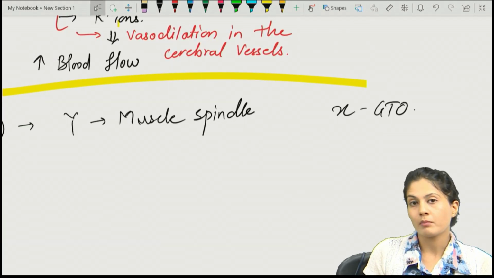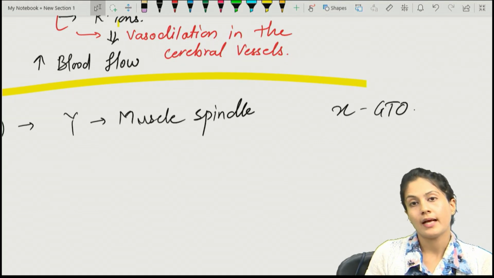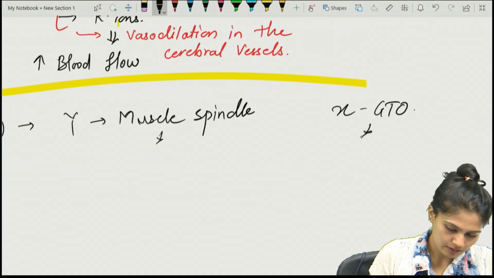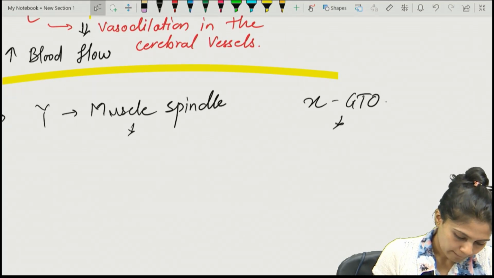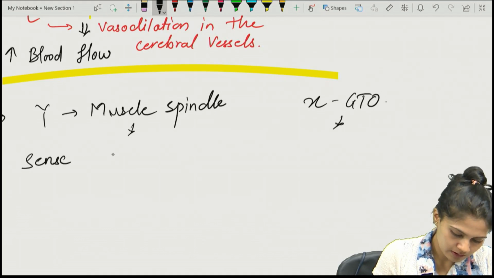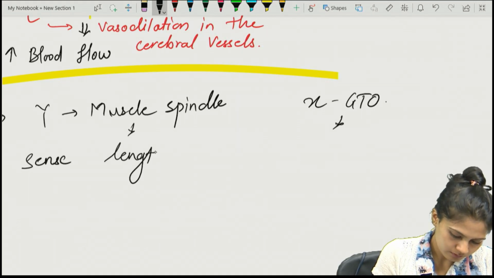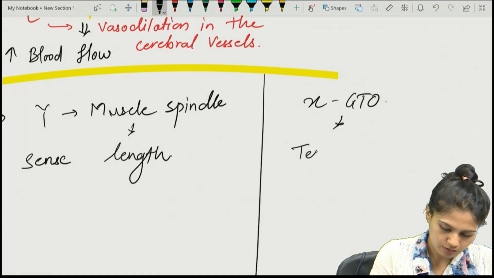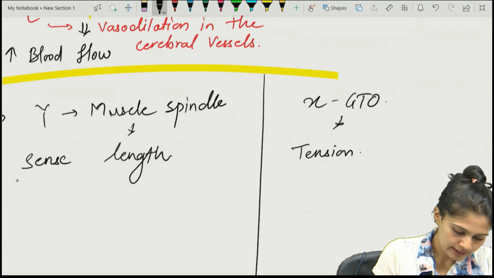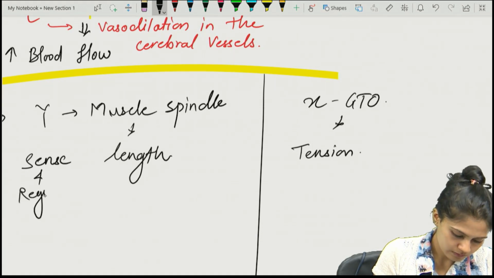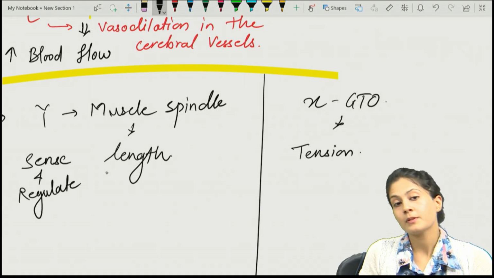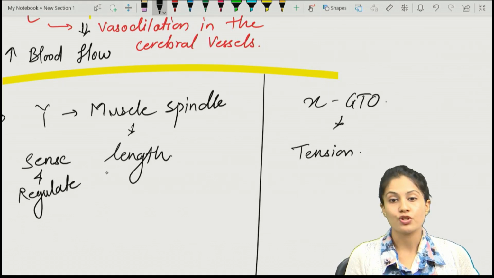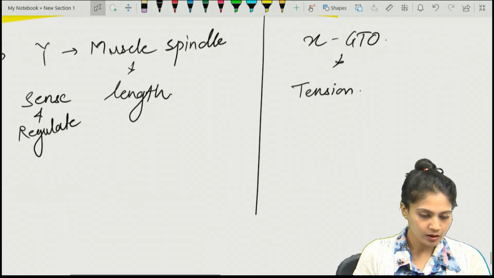Remember we discussed that muscle has two properties, the length and the tension. Let's discuss the muscle spindle and the GTO. The muscle spindle senses the length, and the Golgi tendon organ senses the tension. Not only do they sense, they also regulate. So the muscle spindle will sense and regulate the length, and the Golgi tendon organ will sense and regulate the tension.